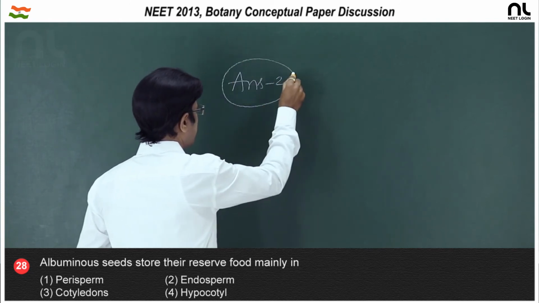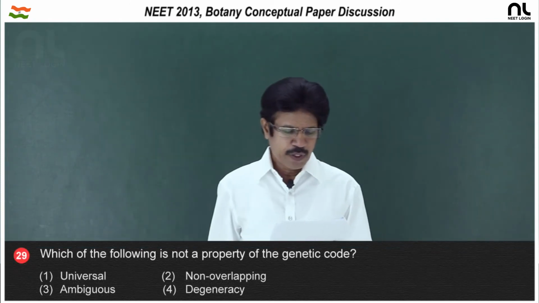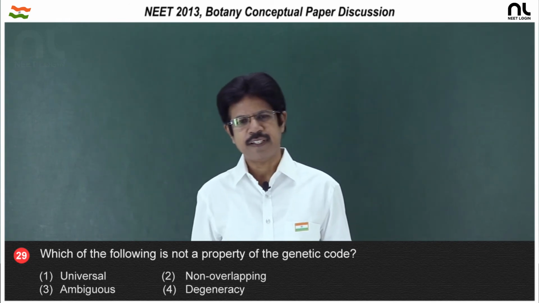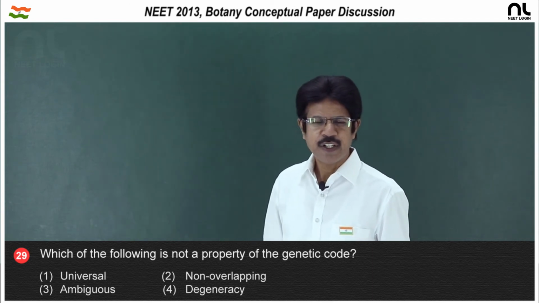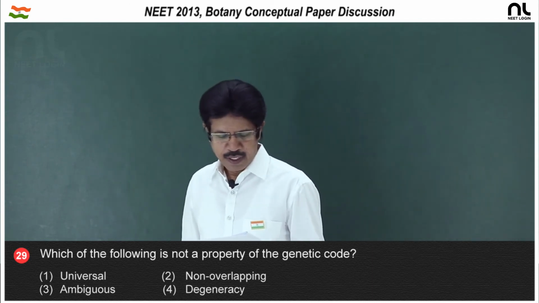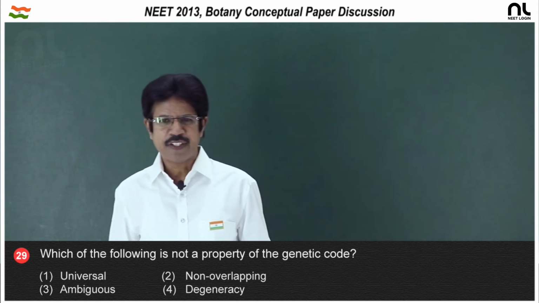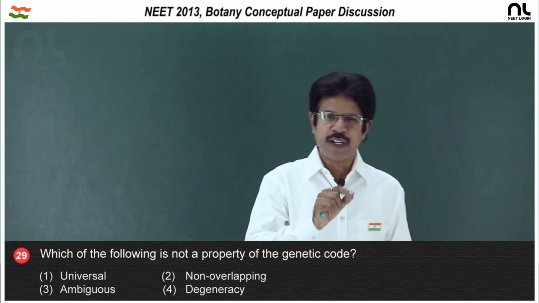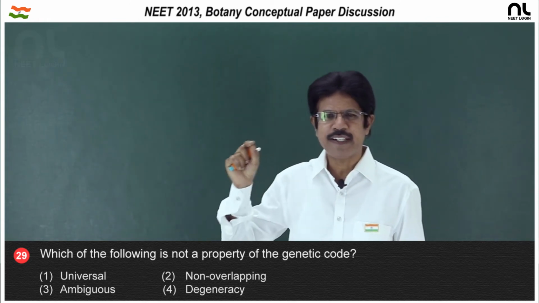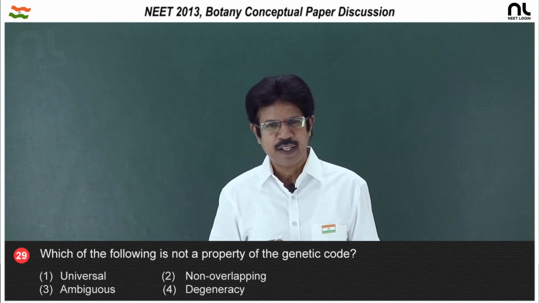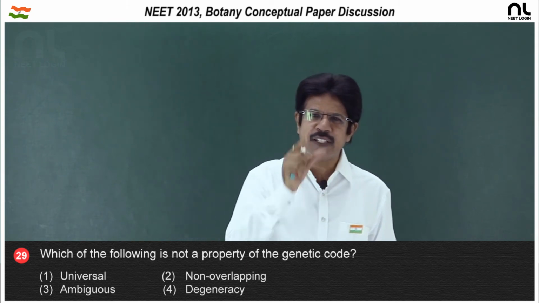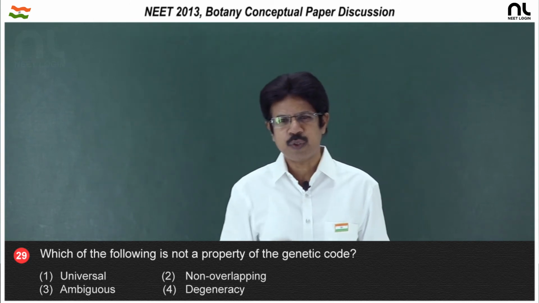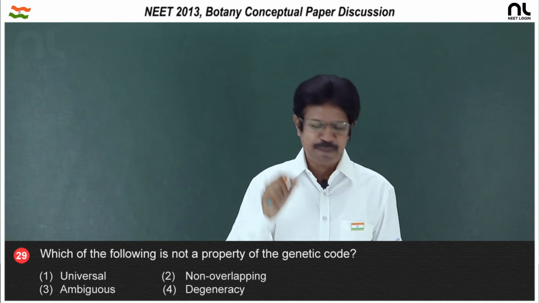that is endosperm. Which of the following is not a property of the genetic code? The first option, universal. Yes, the genetic code is nearly universal. Non-overlapping. Yes, the genetic code is non-overlapping. No single nitrogen base of one codon forms a codon with adjacent nitrogen bases. That is, from a starting fixed point, 3 nucleotides are read as 1 unit, that is 1 codon. So, the code is non-overlapping.